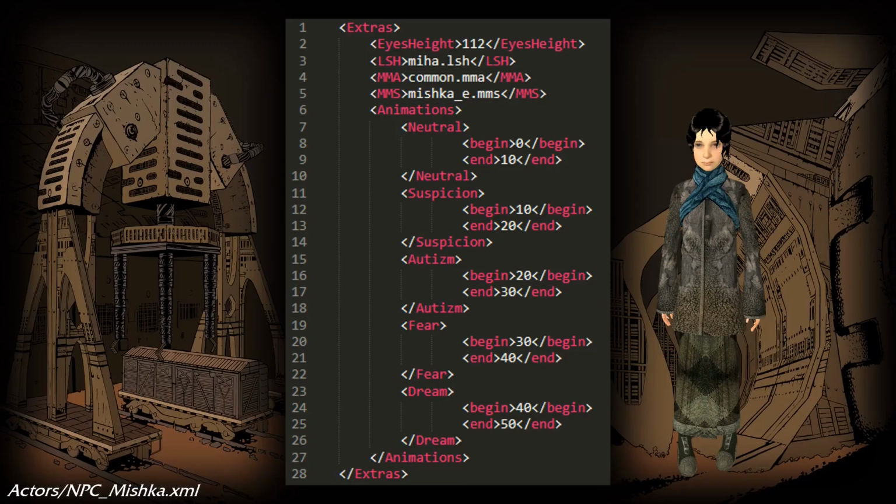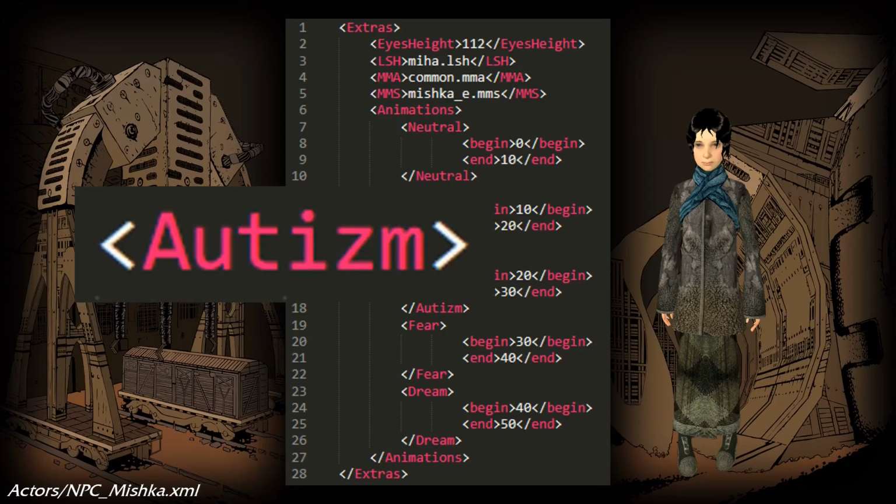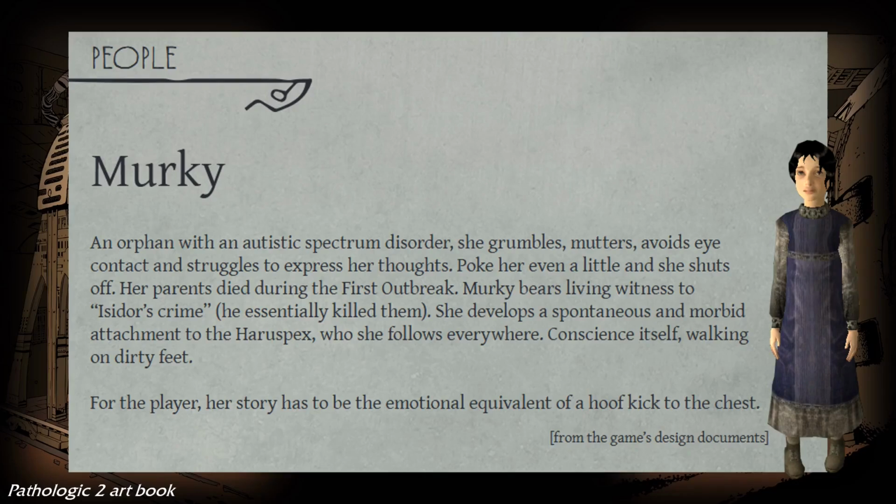So, if you take a look at Murky's head actor file, npcmishka.xml, you'll find that alongside neutral, suspicion, fear, and dream, she has the expression autism. It is spelled with a Z, yes. Murky is also autistic in the paratext of the remake Pathologic 2, described in the Pathologic 2 art book as an orphan with an autistic spectrum disorder. The autism emotion confirms in code that she was always intended to be an autistic character.